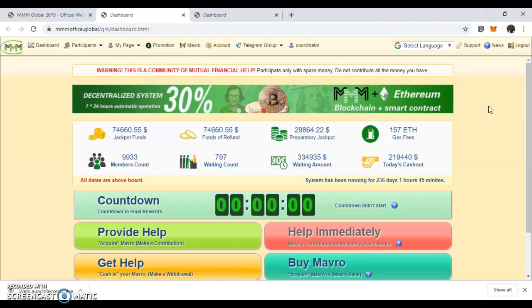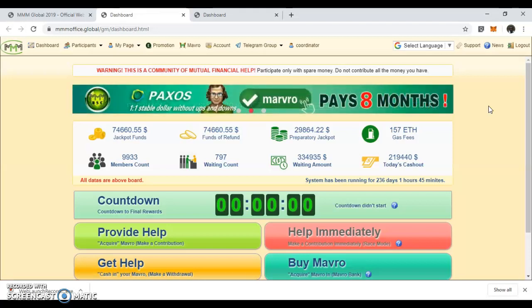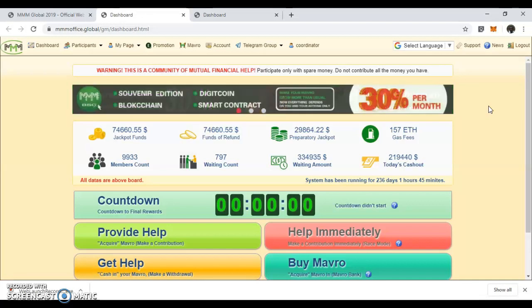When you have finished registering, the next thing for you to do is to add your account, and to verify your email address. So first of all, let us verify our email address. To verify our email address, you come to this command, my page.